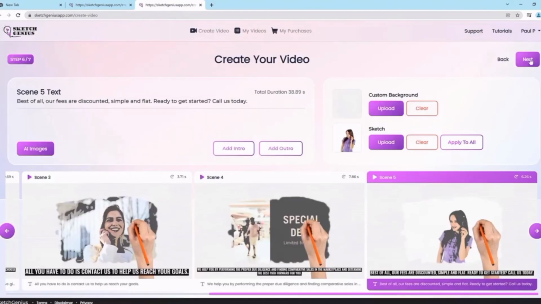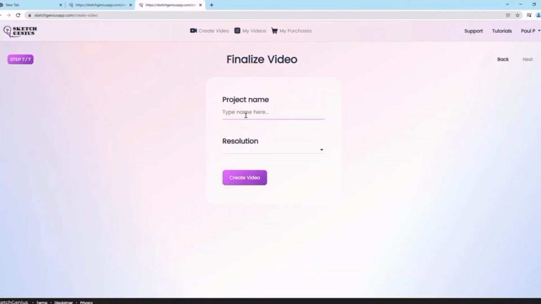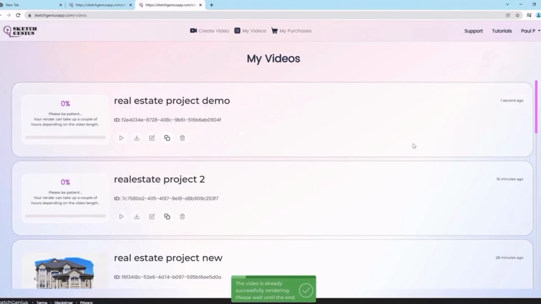Okay. And once you're happy with what you see here, boom, click next, and then give it a name. So I can name this, for example, real estate project demo, and then I can give a resolution I want, and then click create video. Okay, that's it. Click create video, and then boom, it's going to start doing its work.